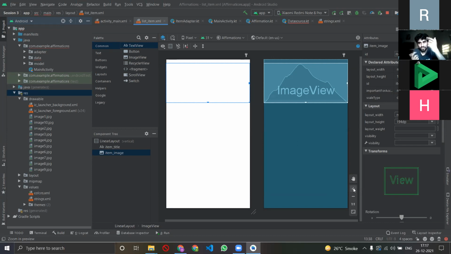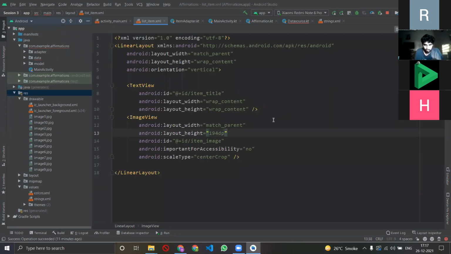Now what is dp? It is a unit of specifying size for heavy objects such as an image, and the full form of dp is density pixel. We discussed in the last 2 sessions also, but I'm just repeating for convenience. Okay, now that's it. Now we are done with the front end of the image.